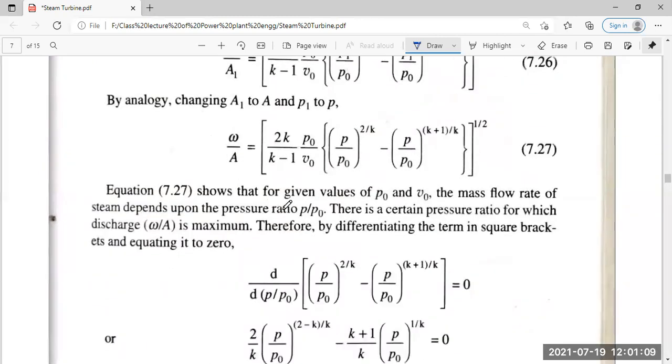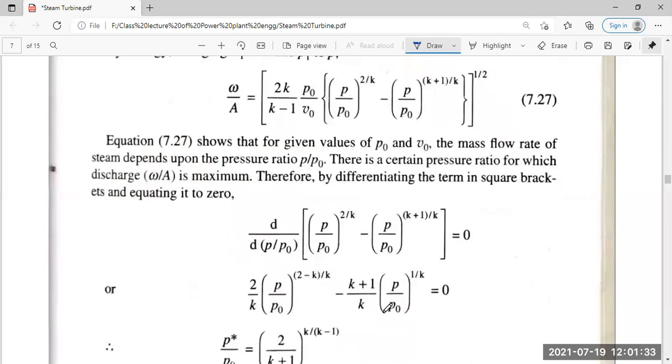The equation shows that for the given values of P0 and v0, the mass flow rate depends on the pressure ratio P by P0 itself. There is a certain pressure ratio for which the discharge omega by A is maximum. Therefore, differentiating the terms in the square bracket and putting it equal to 0. So these two equations from here, put under the differentiation.